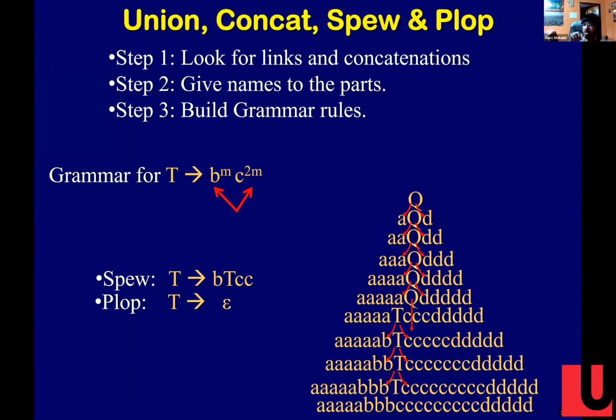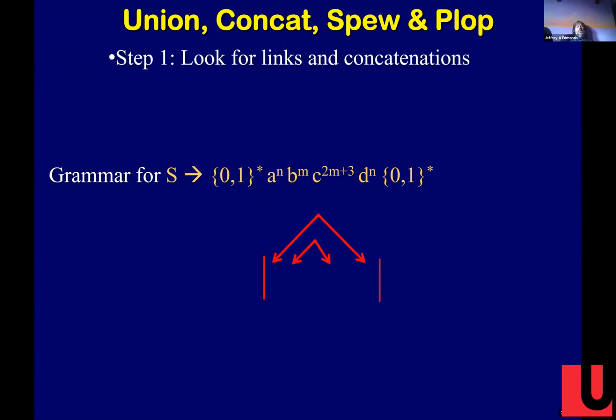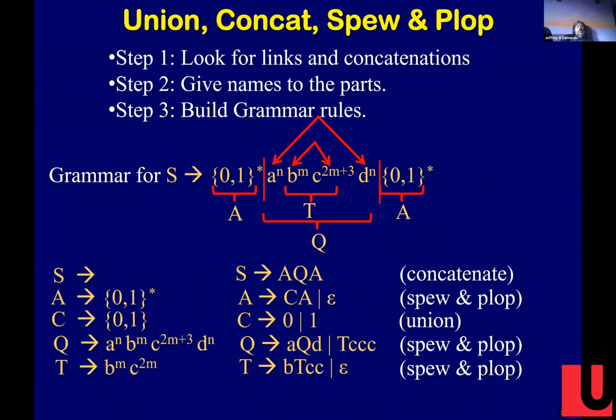So I just have a question. So they are related because they have the same variable. Like n matches n, and n matches 2m. And even though it's 2m plus 3, we can eliminate the 3 by putting a fixed number of c's. Yeah, by putting in those 3 c's. Yeah, exactly. So what's the whole grammar? The whole grammar is that, right? We just put all our pieces together.